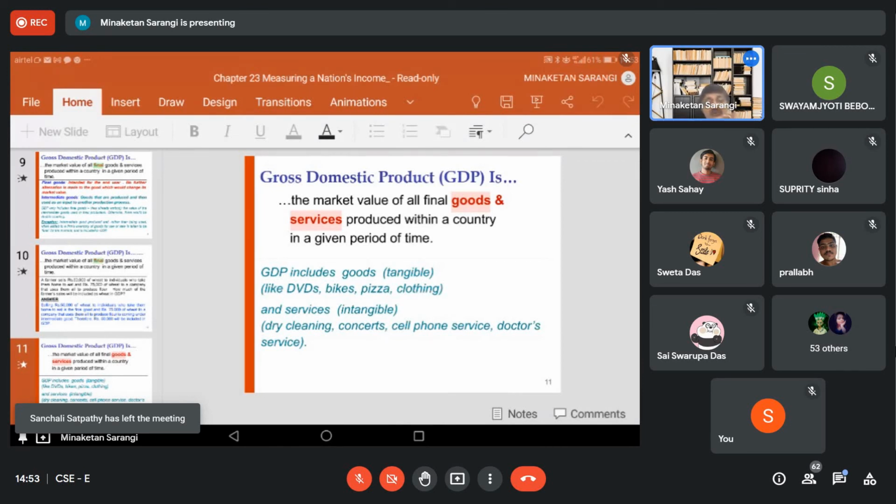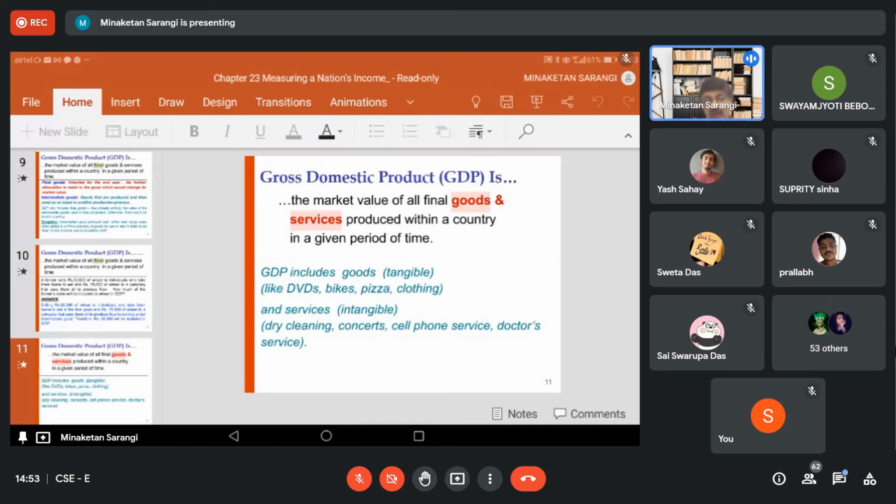Tangible commodities you can see, you can touch, and you can shift from one place to another. Intangible commodities you cannot see, you cannot shift from one place to another, you can only feel.